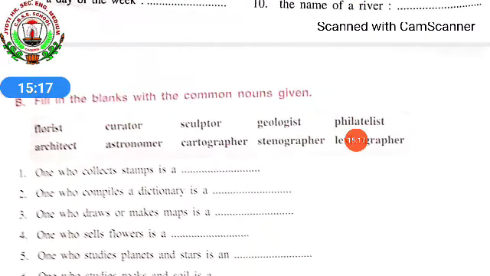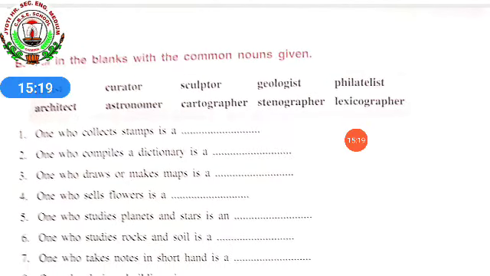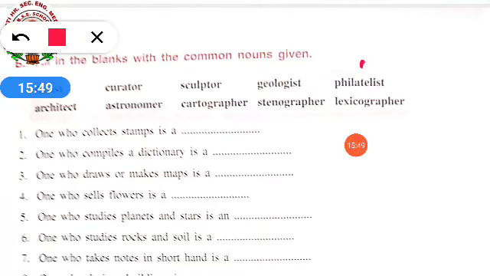Fill in the blanks with the common nouns. Now here you people have to read the sentence, and the options are already given on the top. You just have to choose the correct option and fill up these blanks. One who collects stamps is a dash. So who collects stamps, what do we call them? Philatelist. Okay, so this will be your number 1, philatelist.